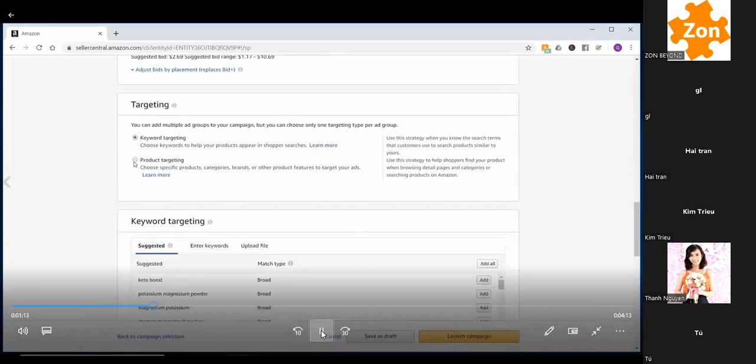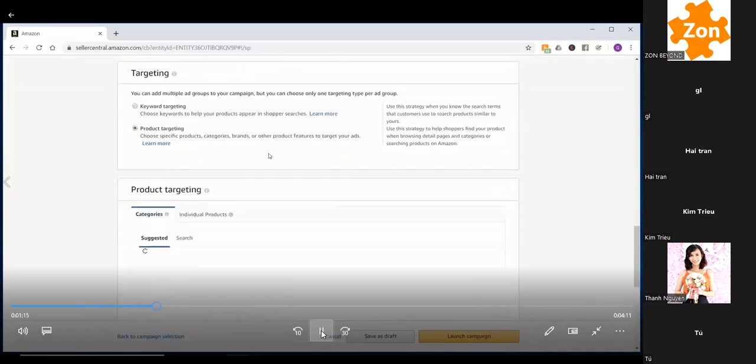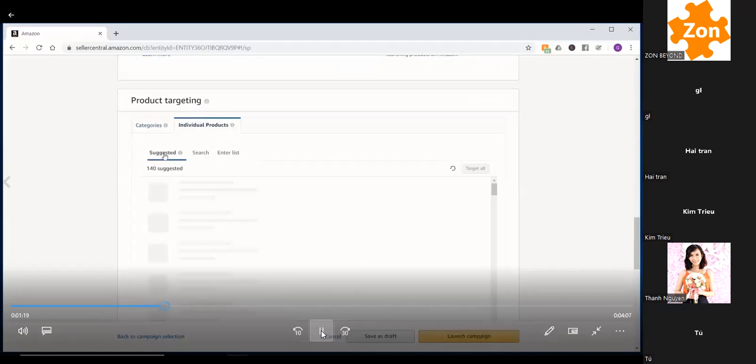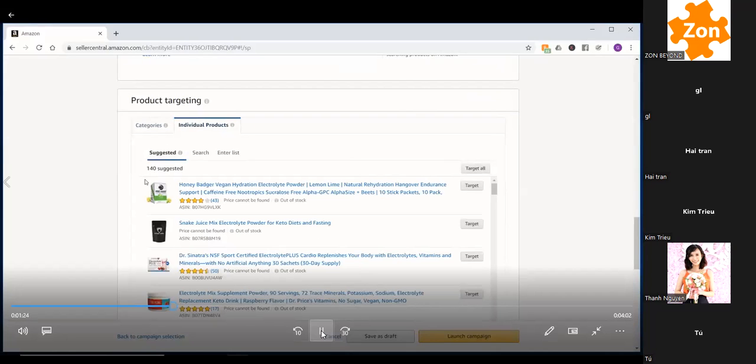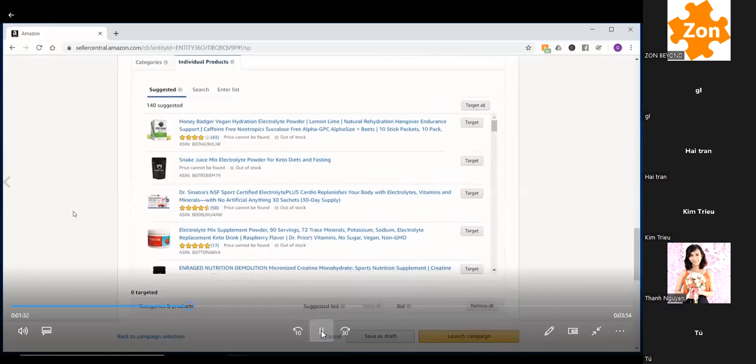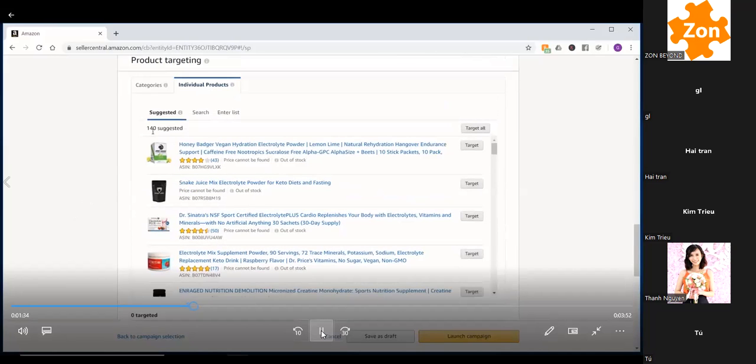And then we're going to go into product targeting. So once you go into product targeting, there are some suggested categories, but there are also some suggested individual products. When you go in here, there are 140 suggested individual products. Now, like I've said before, you don't want to go over 10 to 20 products per campaign. So alone you could do 7 to 14 different campaigns just based on this.